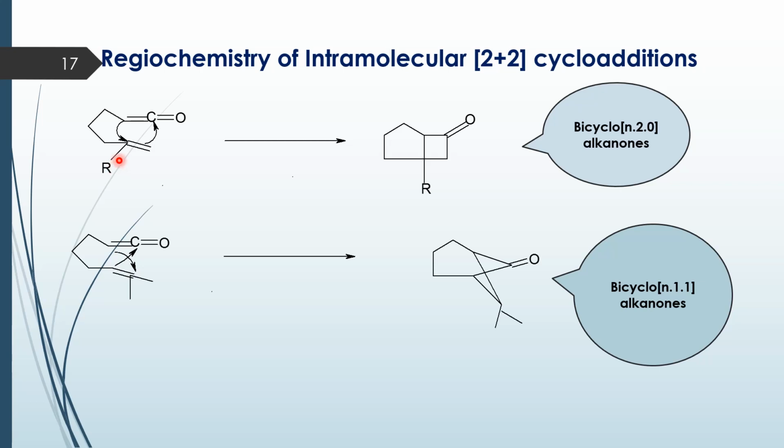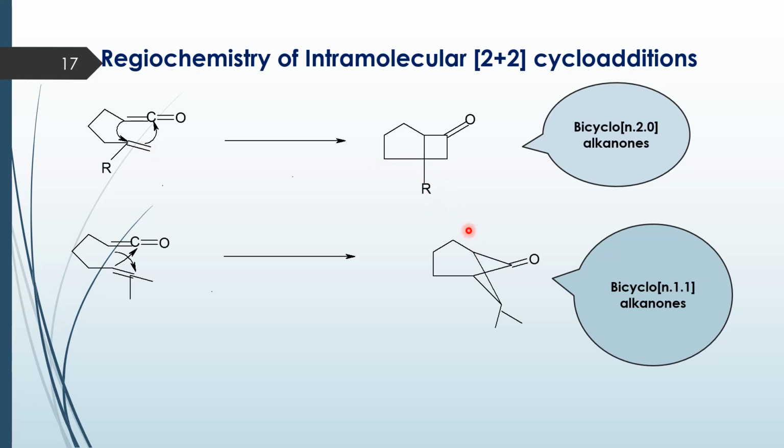So if you have a substituted olefin like this and an intramolecular ketene cycloaddition were to take place, then the product is a bicyclo[n.2.0]alkanone. But if you have a substituted olefin like this and an intramolecular 2+2 cycloaddition were to take place, then in this case you end up with a bicyclo[n.1.1]alkanone. So see the nature of the olefin, where the substituent is, and then accordingly you can decide what is going to be the product.